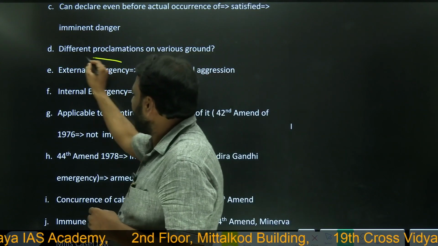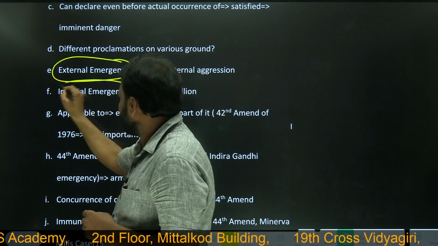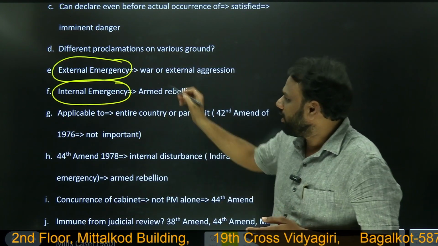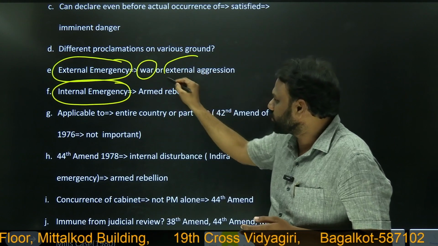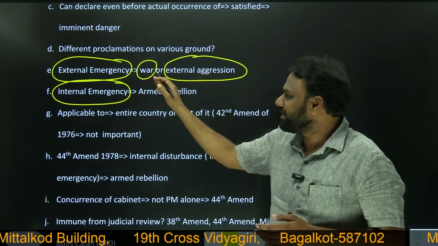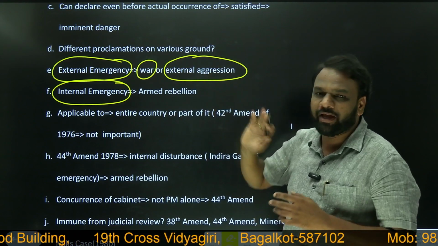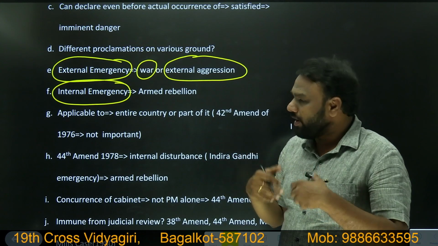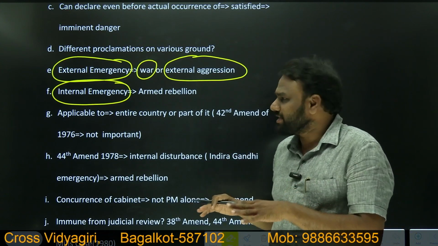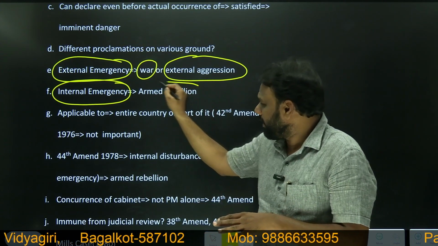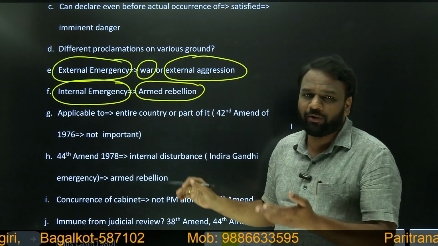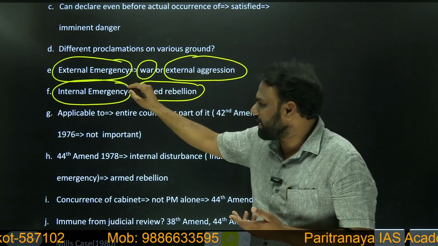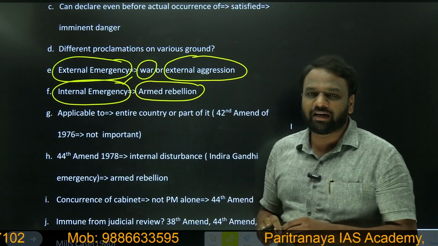Next, national emergency has been classified into two types: one is called external emergency, and the other is internal emergency. Whenever emergency has been declared on the grounds of war or external aggression, for example a war with Pakistan or an attack by China, we call it external emergency. Whenever we declare emergency based on the fight going on between the Maoists and the army, which is an example of armed rebellion, we call it internal emergency.